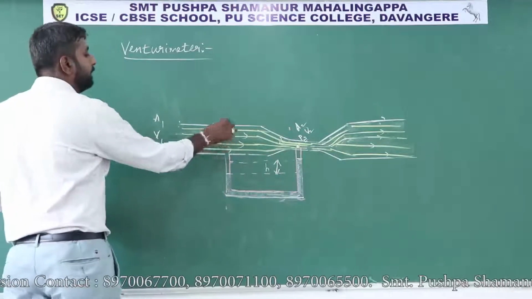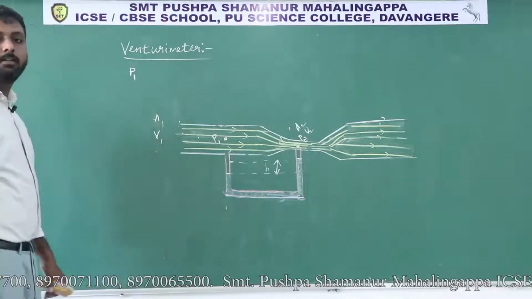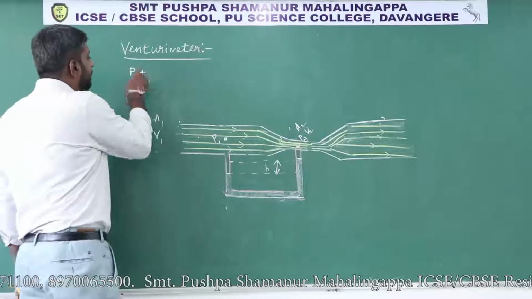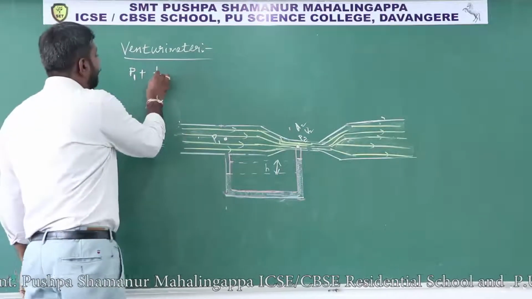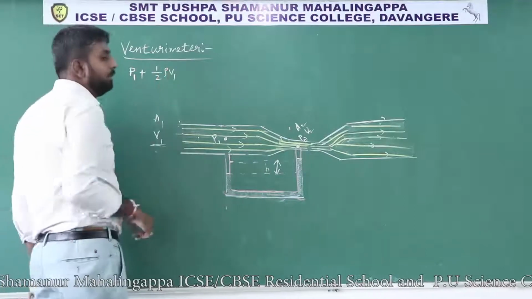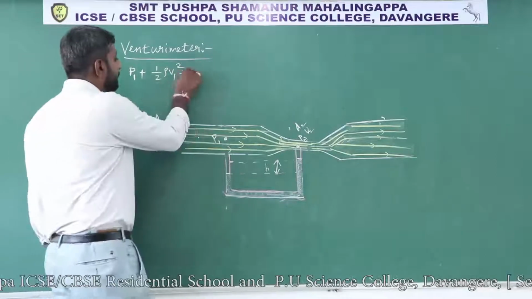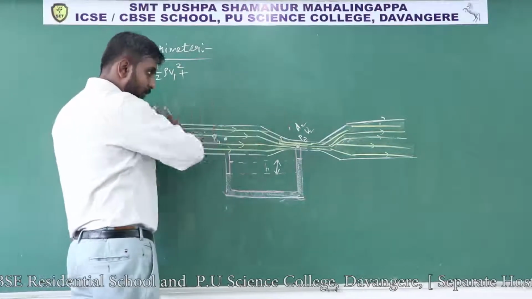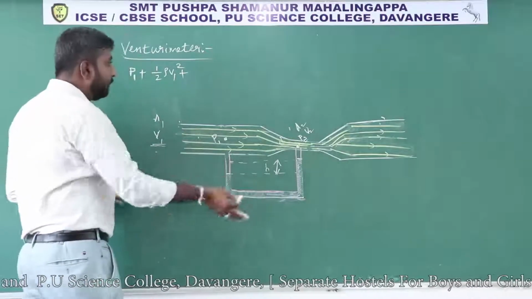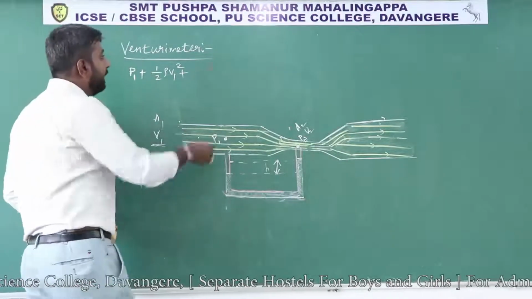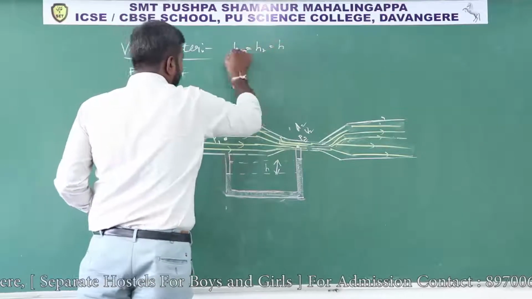That means at this point, what is the pressure? Pressure is P1, plus it is moving with the velocity V1, so half rho V1 square. This is kinetic energy per unit volume. Plus, this total pipe from the ground is at the same height, h1 equals h2.